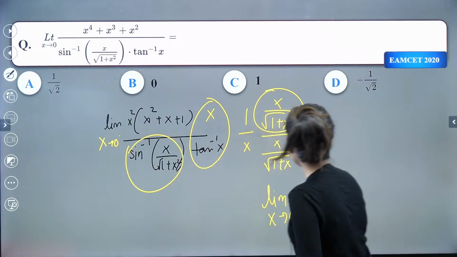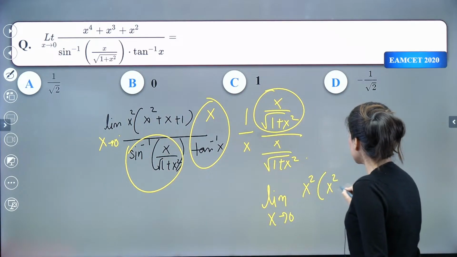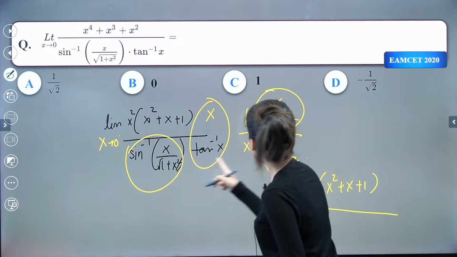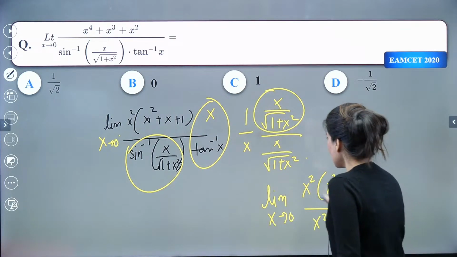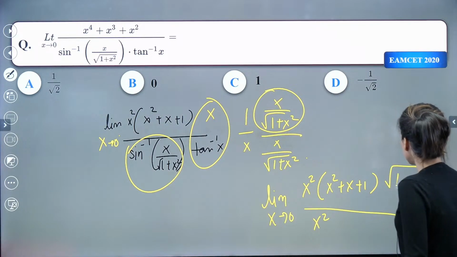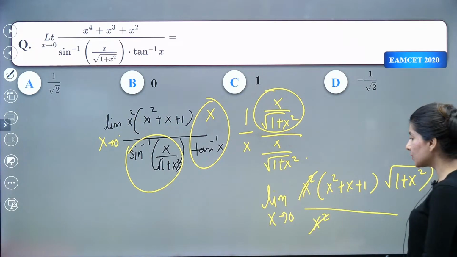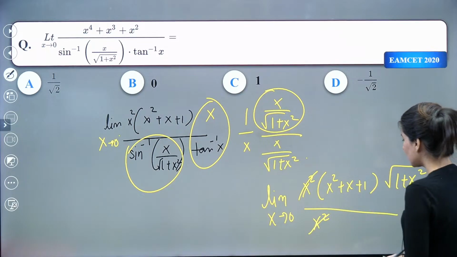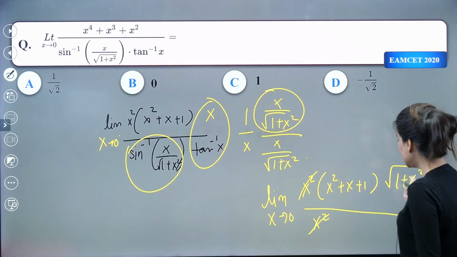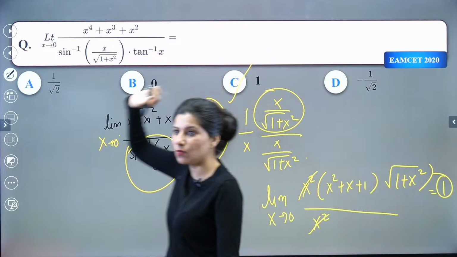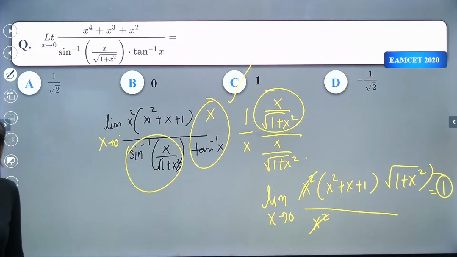Can you see x square is outside? X square plus x plus 1. I am just writing the remaining things. Okay? And now we are going to have x square and this will go up. So square root 1 plus x square. X square gone. The moment you put x equals to 0, this is 0, this is 0, this is 1 and 1 plus 0. So 1 into 1. So limit value clearly is coming out as 1. Very easy question. Option C, 1 is the limit.